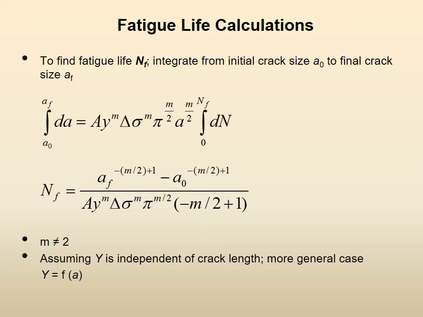You send all the other things to the other side, and you integrate dA, the crack size, from A0, initial crack size, to final crack size Af. And therefore, this remarkable equation, which is the number of cycles to failure in terms of the initial and the final crack size, the constants A and m of the Paris law, which are material properties, Y is the geometry factor, delta sigma is the fluctuating maximum to minimum stress range, and the other things are numbers.